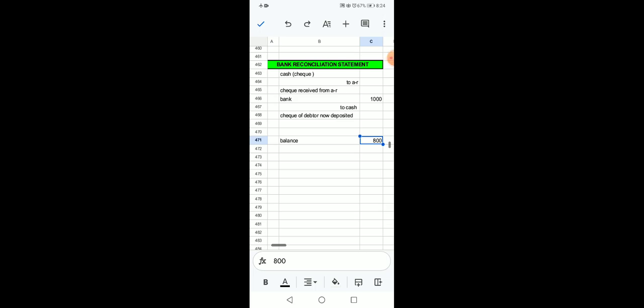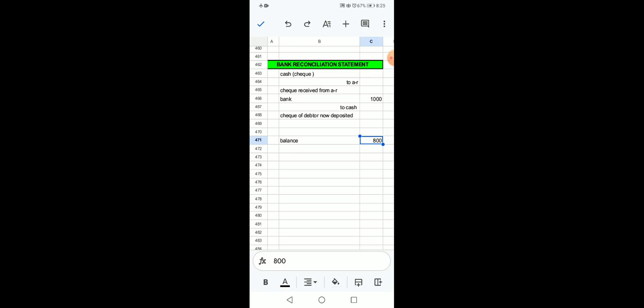Now let me know whether this matter would be a matter of botheration or you will ignore it. What had happened? You have deposited a check of your debtor into your bank. It means your bank account should have been increased and it should be 1000, but your bank manager is saying your balance is 800 rupees instead of 1000. So obviously you will be worried about where your 200 dollars or 200 pounds or 200 rupees have gone. It's not a comfortable position with which you are involved.